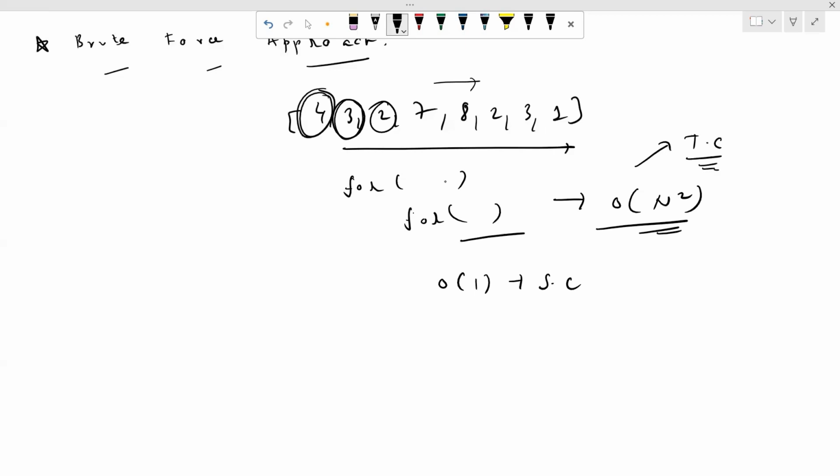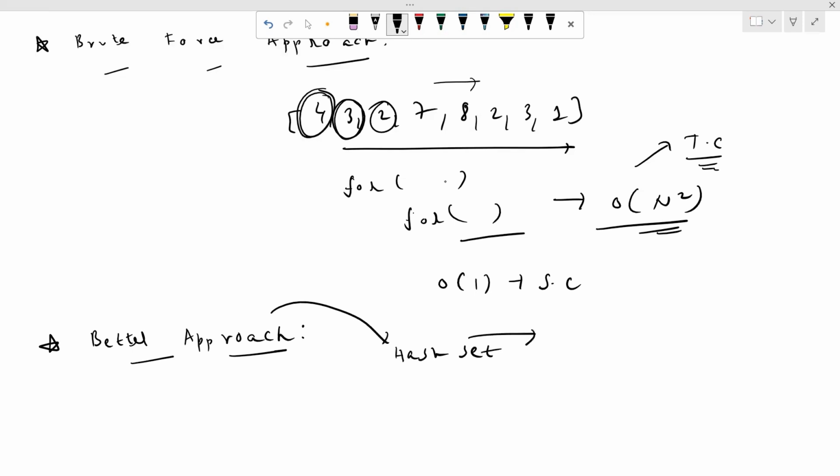Now let's try to reduce its time complexity. Now let's try to figure out the better approach. Whenever we need to find the duplicate in an array, just think about some sort of data structure which can store the frequency of each and every element, right? So what comes to our mind? Hash set, and a hash set stores unique numbers, right?